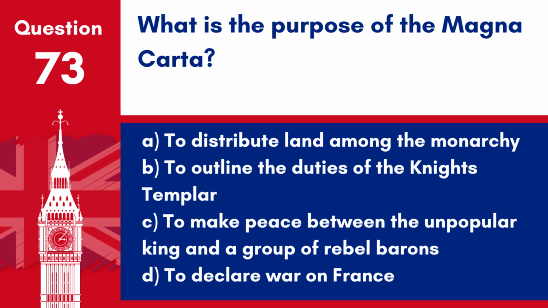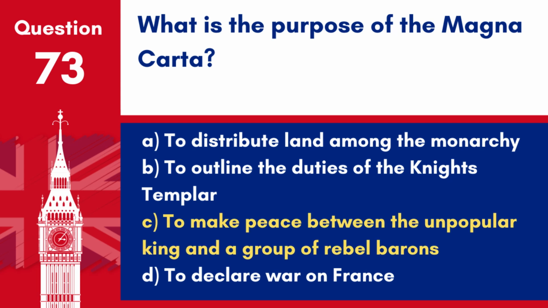A. To distribute land among the monarchy. B. To outline the duties of the Knights Templar. C. To make peace between the unpopular king and a group of rebel barons. D. To declare war on France.